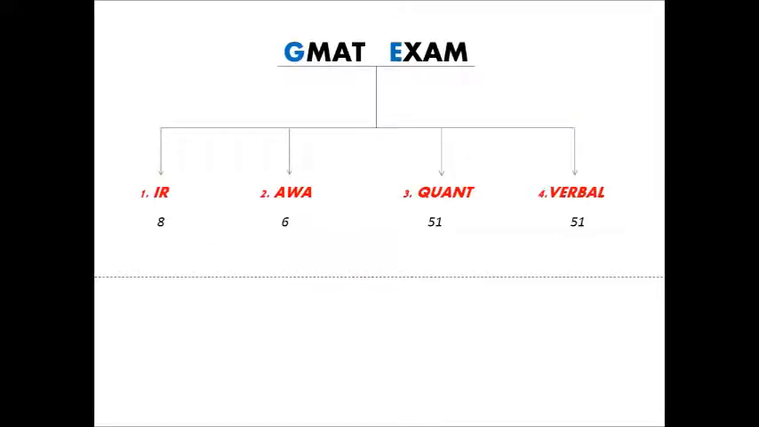So here is the GMAT pattern for you. IR, score out of 8; AWA, score out of 6; Quant and Verbal, score out of 51.